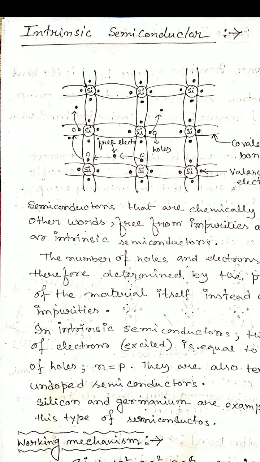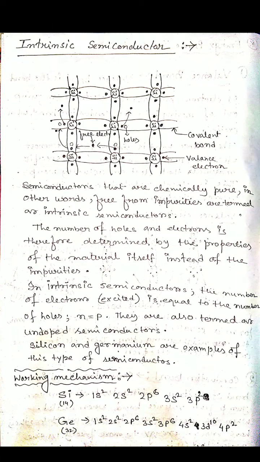So we can say that the number of free electrons and the number of holes are the same in the case of an intrinsic semiconductor, because the concentration of electrons and the concentration of holes are the same. So whatever current we get is a very small amount of current, because when one free electron fills up another hole, only one more free electron is obtained.